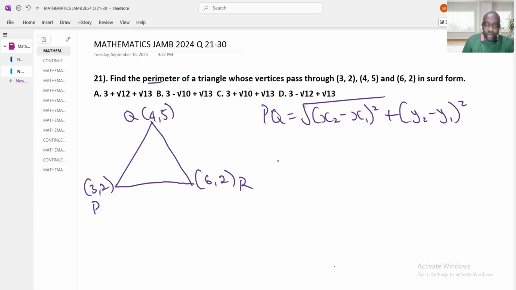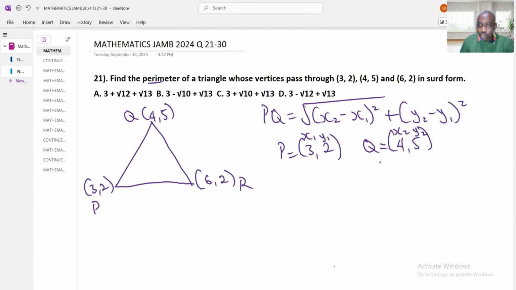Point P is (3, 2) and point Q is (4, 5). Let's label it: this is x1, this is x2, this is y1, this is y2. Now let's apply it to the formula.